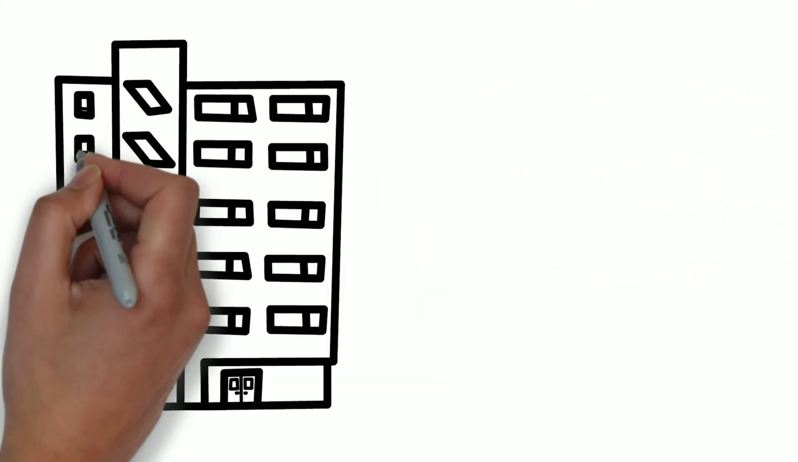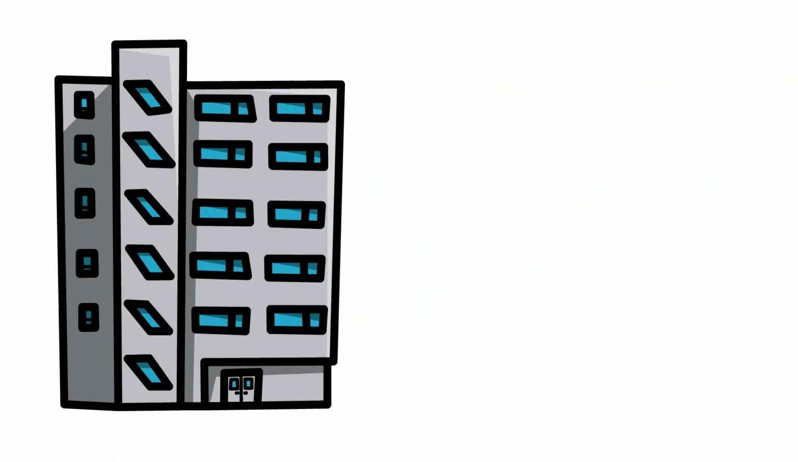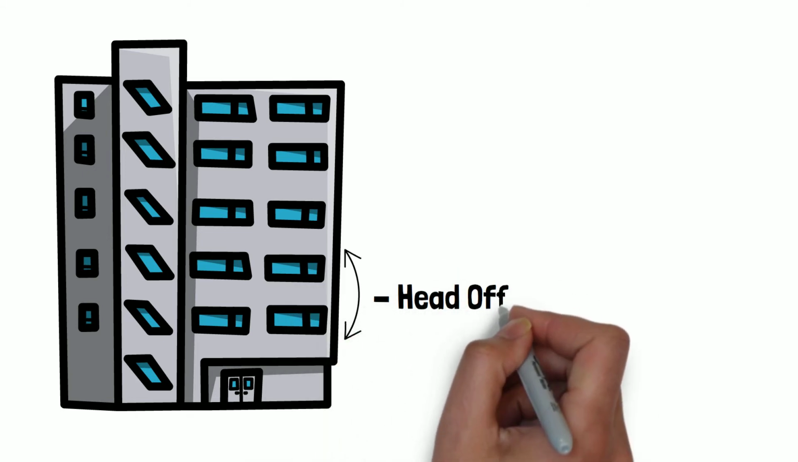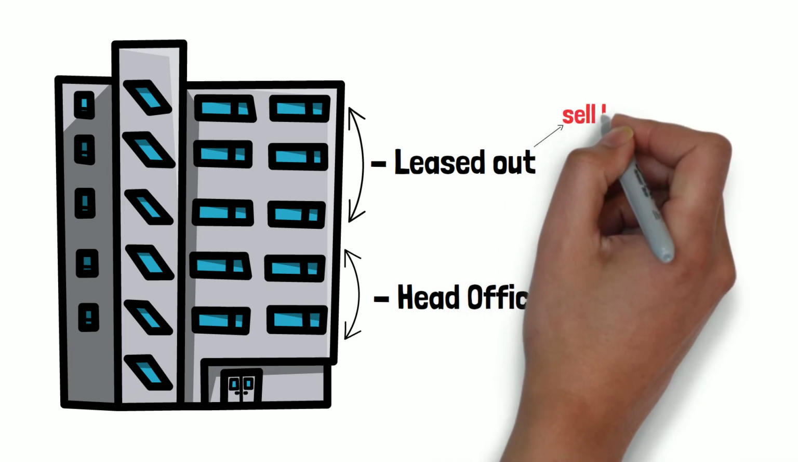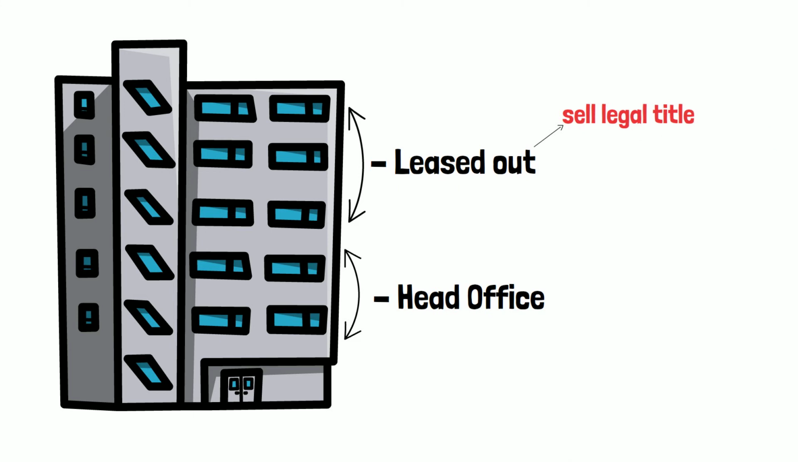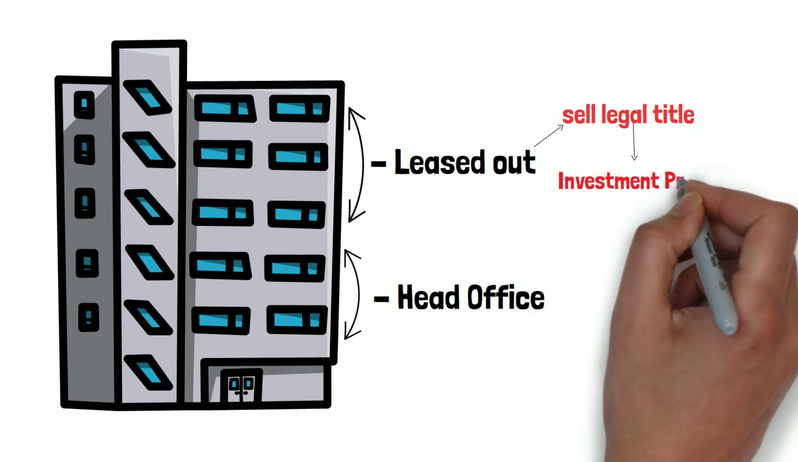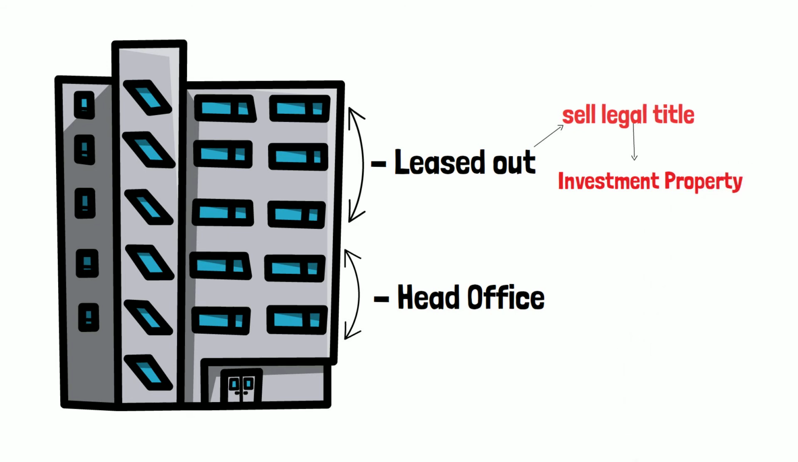Let us understand this using an example. Now say an entity owns a building having 5 floors. It uses 2 floors as its head office and rents out the remaining 3 floors. Now as per law, the company is able to sell off the legal title of the rented out floors while retaining the legal title to the other 2 floors. In such a scenario, the 3 rented out floors should be classified as investment property.